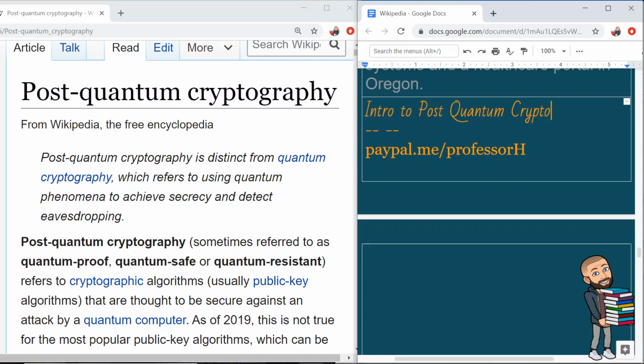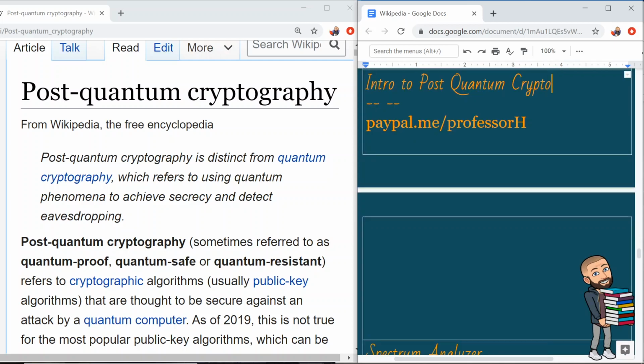With Google achieving quantum supremacy, I thought I'd make a few videos going over post-quantum cryptography. That term, supremacy or quantum supremacy, is a strange choice of words to me, or at least the word supremacy itself. To super simplify, all that means is Google was able to get a quantum computer to do something that regular or classical computers cannot.